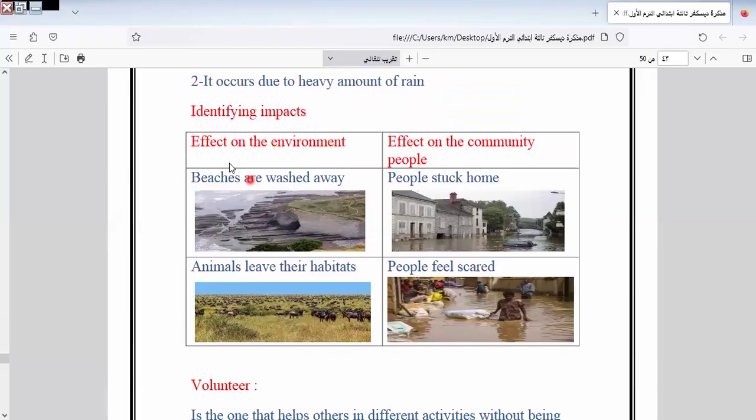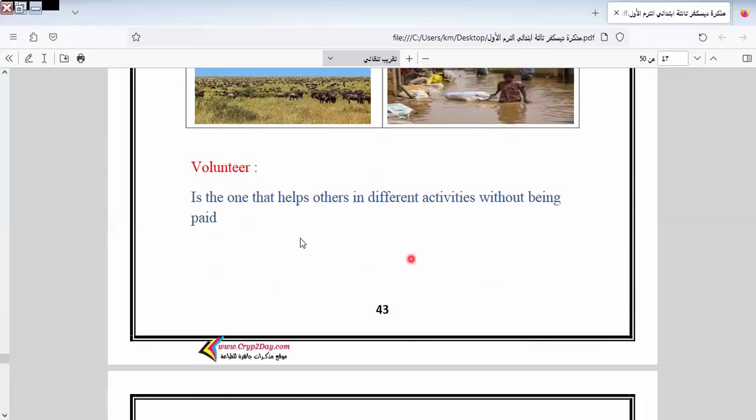So, identifying impacts. Here we have the effect on the environment. Floods affect the environment and the community. Beaches are washed away. Animals leave their habitats. So when we have a flood, the animals leave their habitats. Effects on the community: people are stuck in their homes like this. People feel scared. Okay, means frightened.